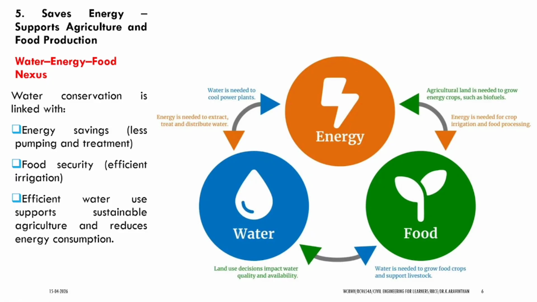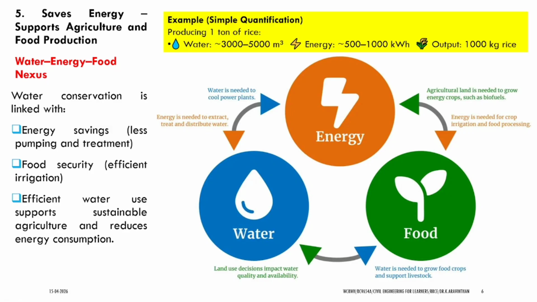If we have land availability, then we can use it for irrigation purposes. In the same way, energy, food, and water, these three are interlinked. If we manage the water well, it could be used for both energy and food. Now this is called a water conservation strategy. So this is an energy saving technique.